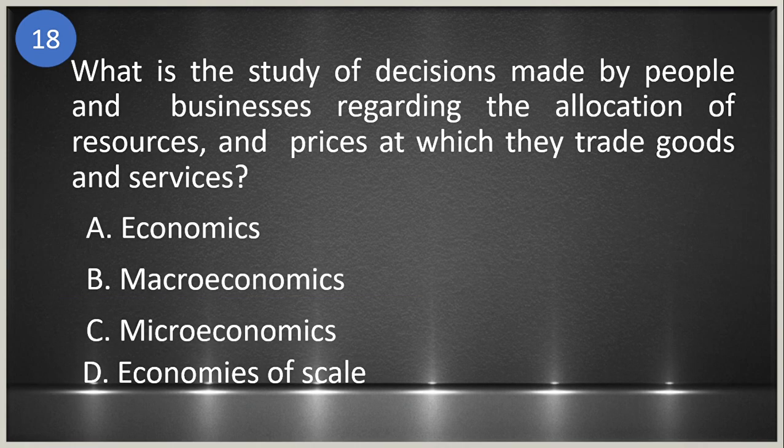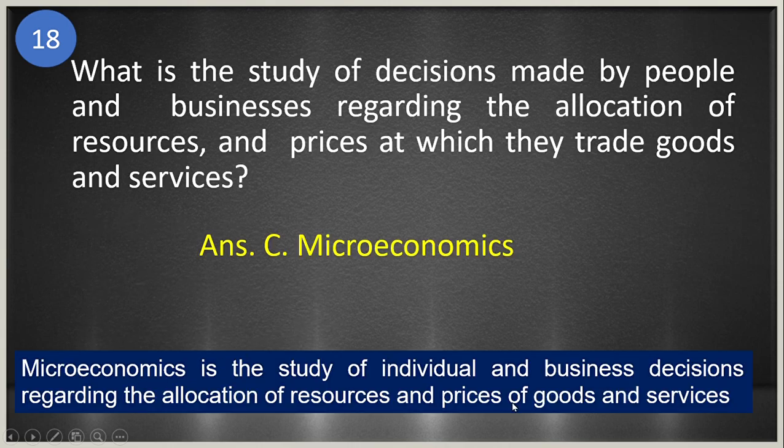Okay. 18. What is the study of decision made by people and businesses regarding the allocation of resources and prices at which they trade goods and services? Take notes sa tanong. Study of decision made by people and businesses. Okay, is it A, economics, B, macroeconomics, C, microeconomics, and D, economics of scale? The answer is microeconomics, because microeconomics is the study of individual and business decisions regarding the allocation of resources and prices of goods and services. So that is microeconomics.